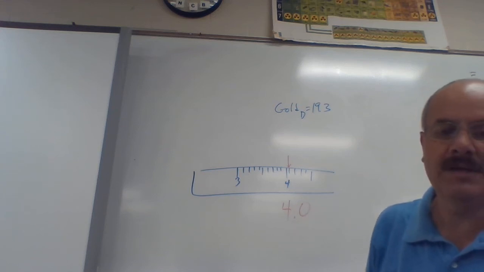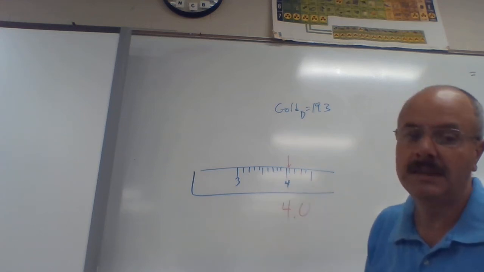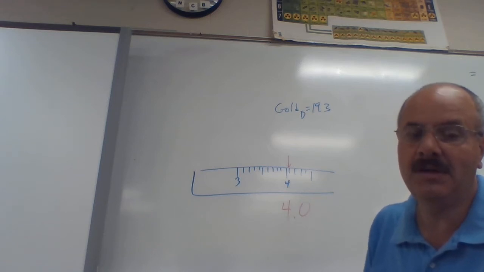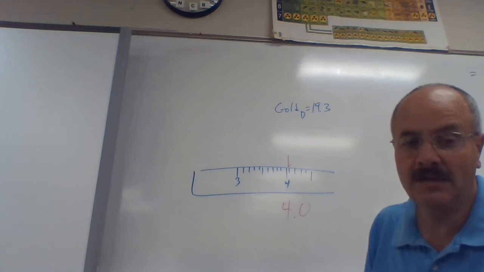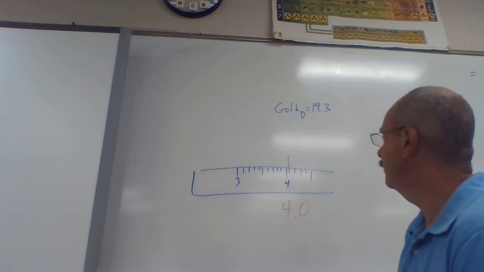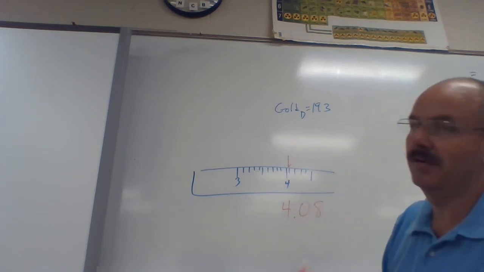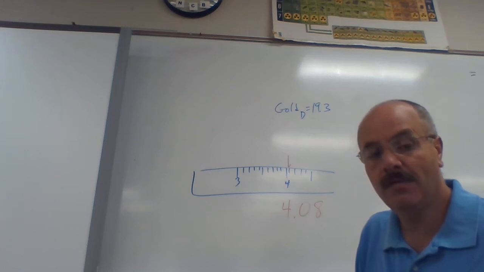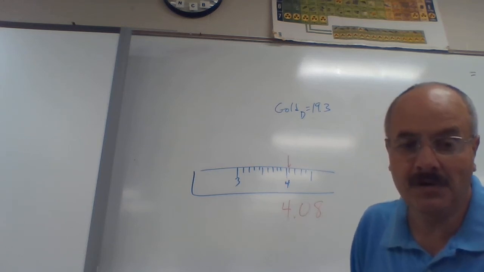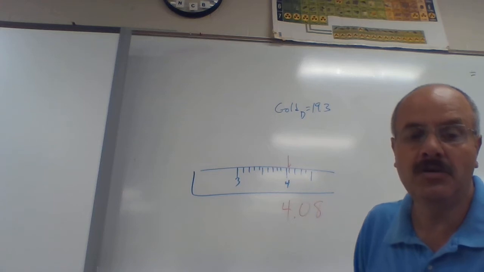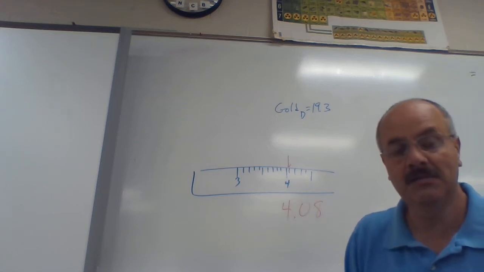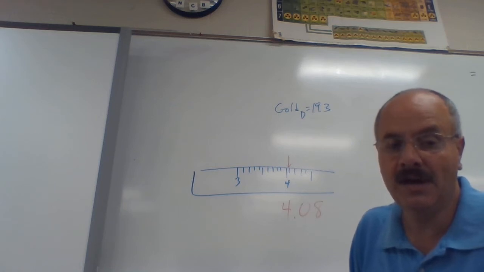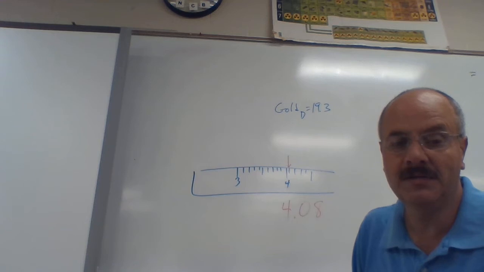Is it halfway between the 4 and the 4.1? No, I don't think so. I think it's a little bit higher than that. If it was halfway, it would be 4.05. If it's a little bit more than that, I would say it's probably about 4.8. I'm sorry, 4.08. Because it's not quite all the way to 4.1, and not at the halfway, which would be 4.05. You could also say maybe it's 4.07. I would agree with that too. I don't necessarily agree that it would be 4.09, and I definitely don't agree with 4.05.